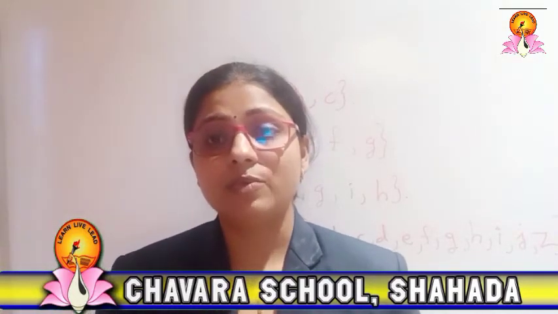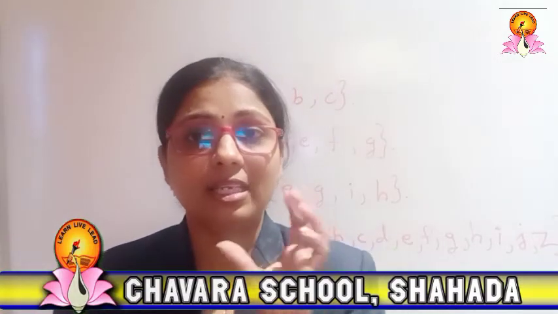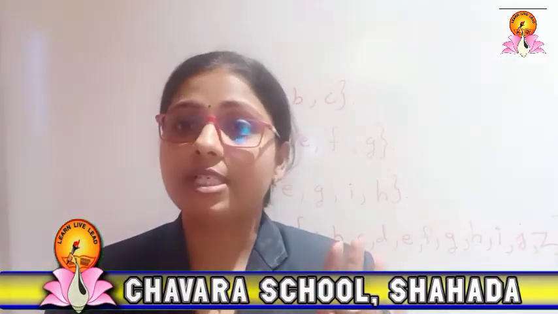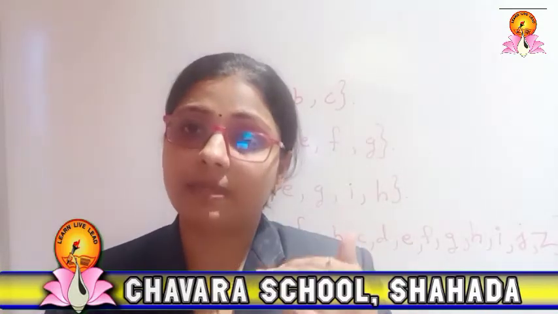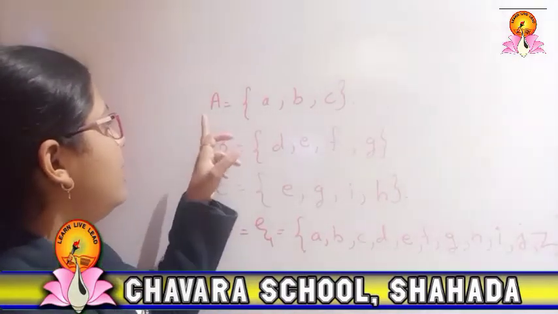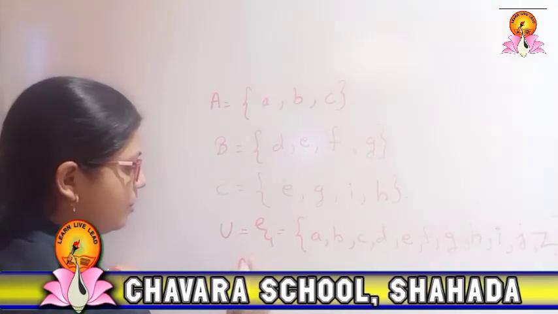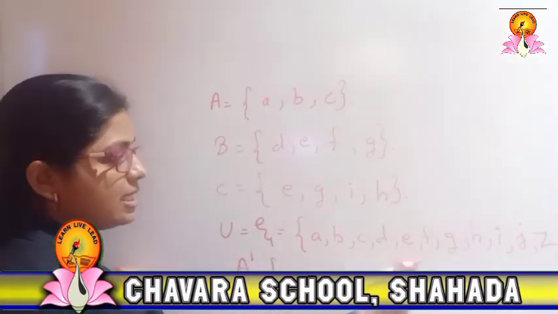Now the next one is the complement of a set. Complement means opposite. The elements which are present in the given set, we don't have to see. The elements other than those, we have to see. If I want to find A complement, I see the universal set.